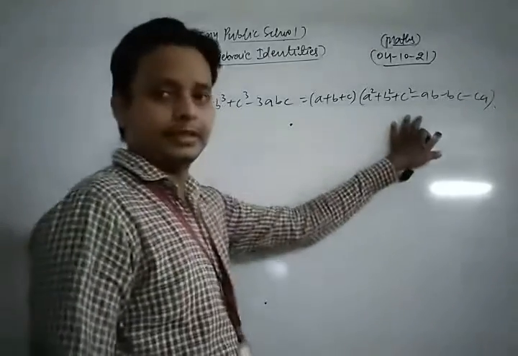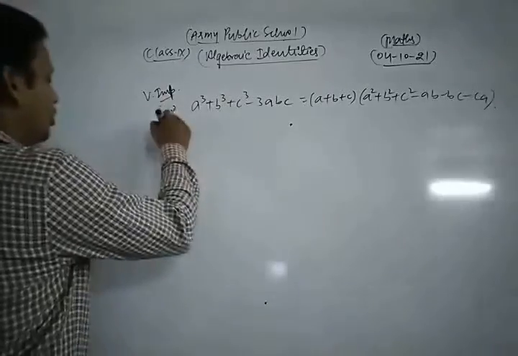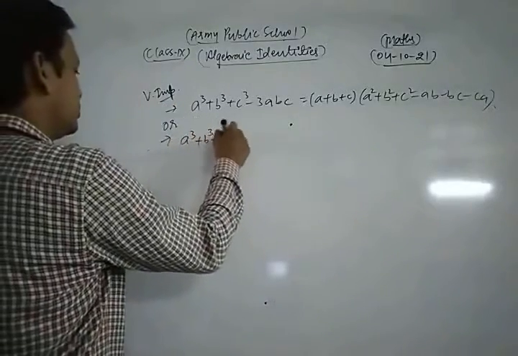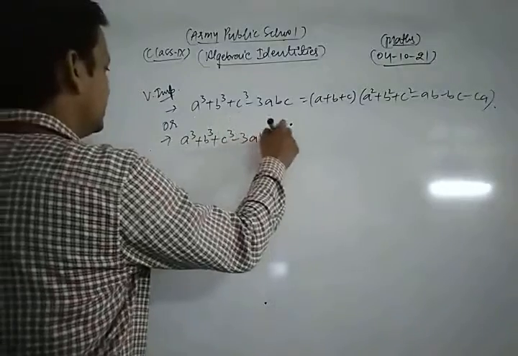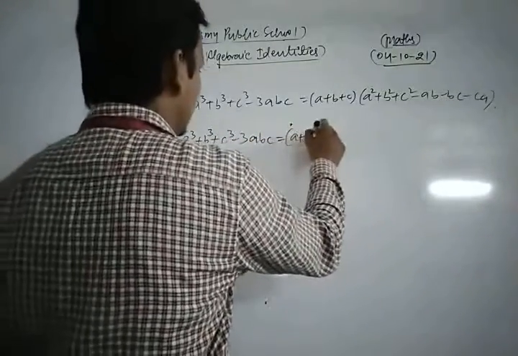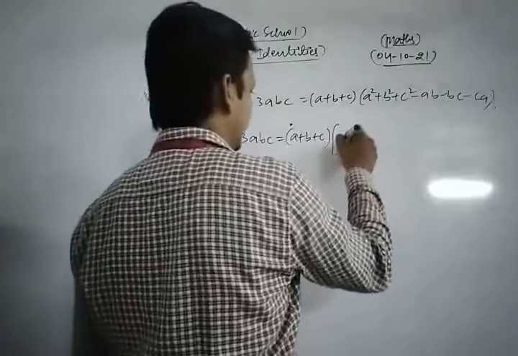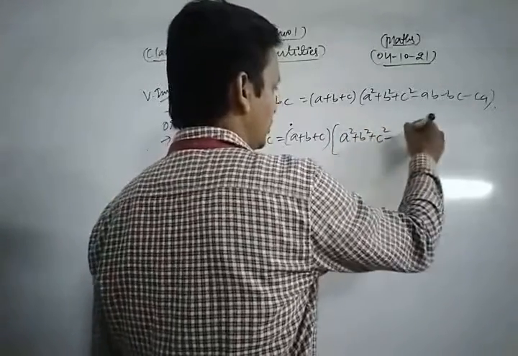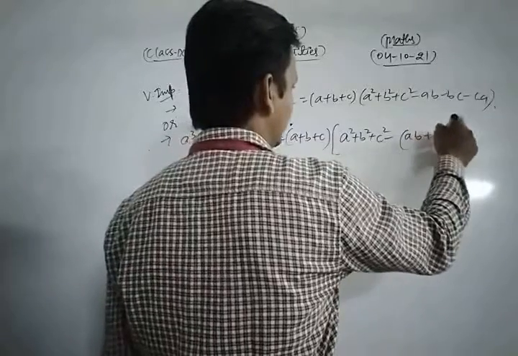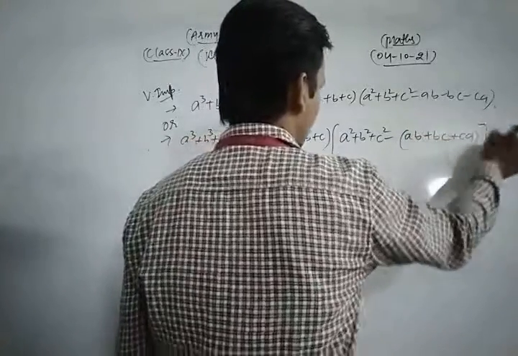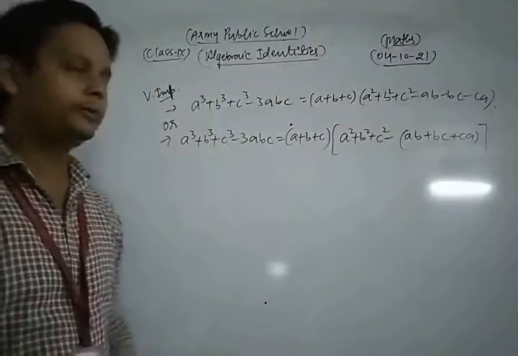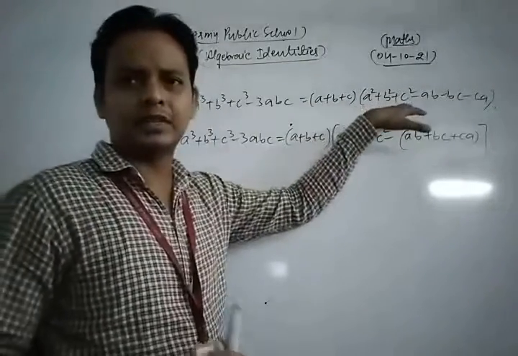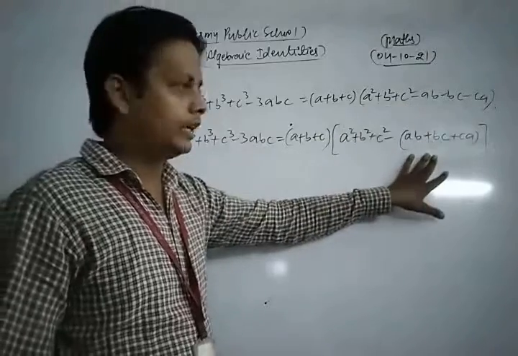We can write this algebraic identity in this way also: a cube plus b cube plus c cube minus 3abc is equal to (a plus b plus c) in one bracket and in another bracket a square plus b square plus c square minus, taking as common, we get (ab plus bc plus ca). Okay, so we can write this identity in this way also.